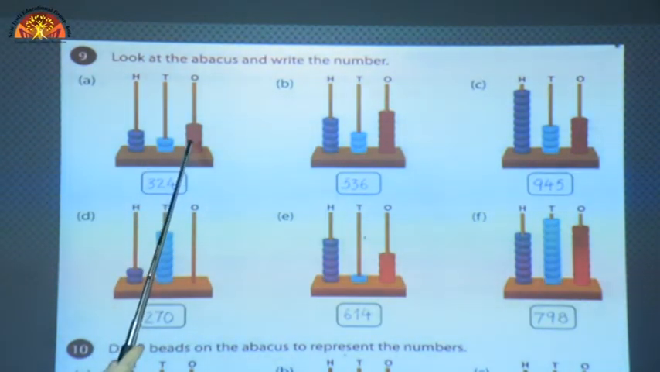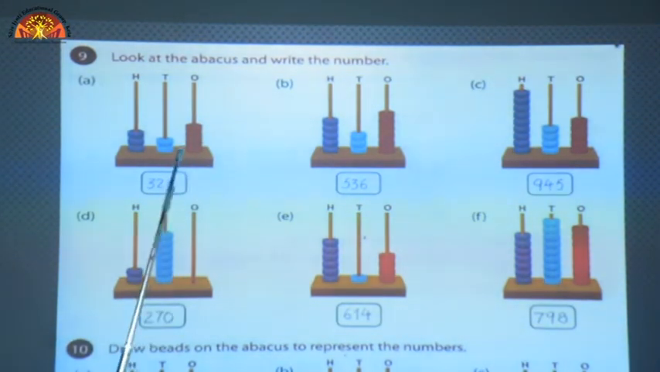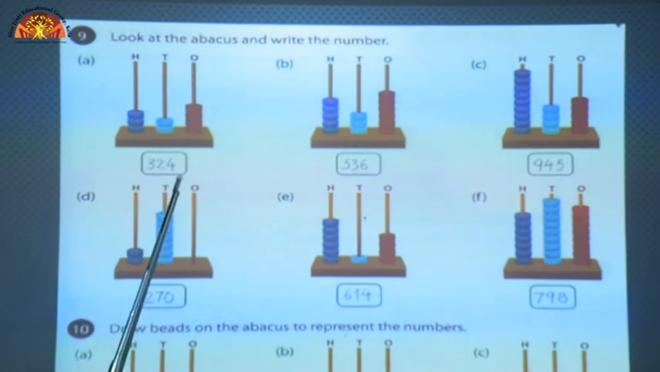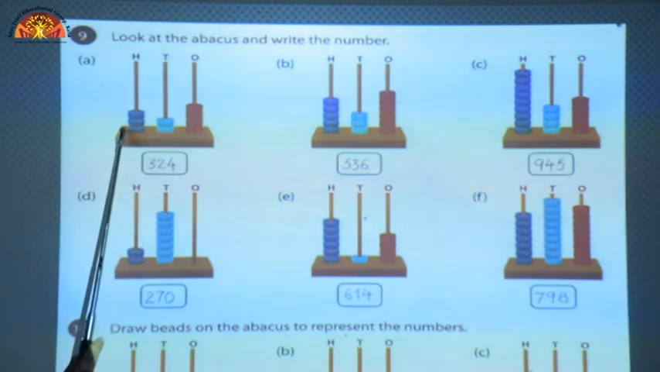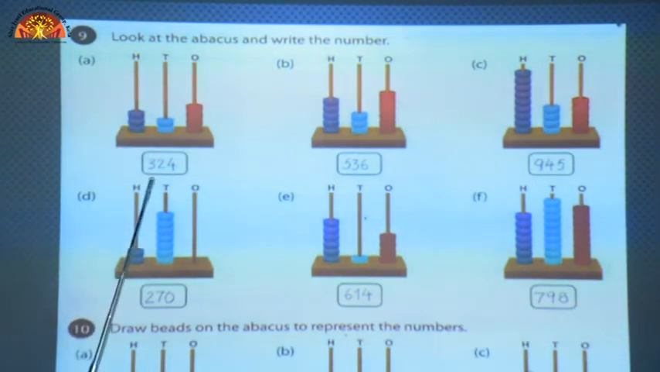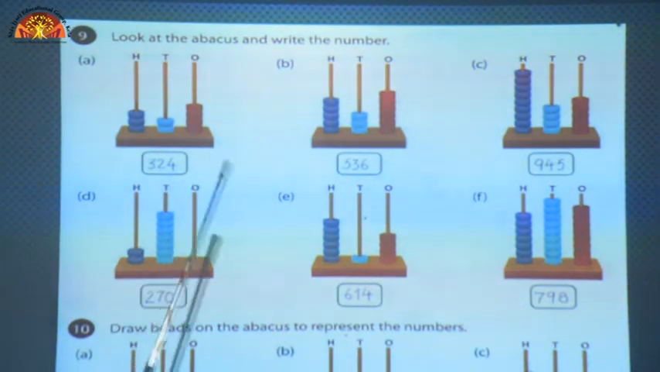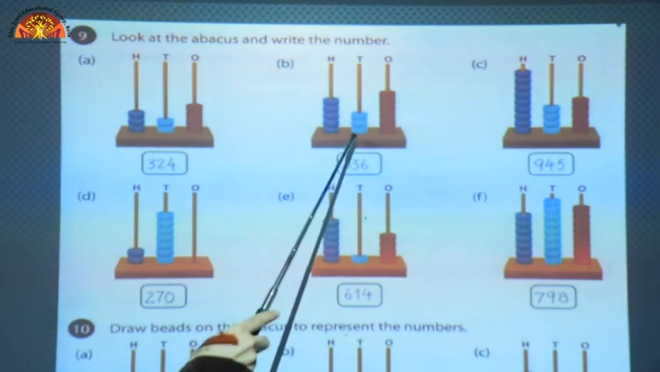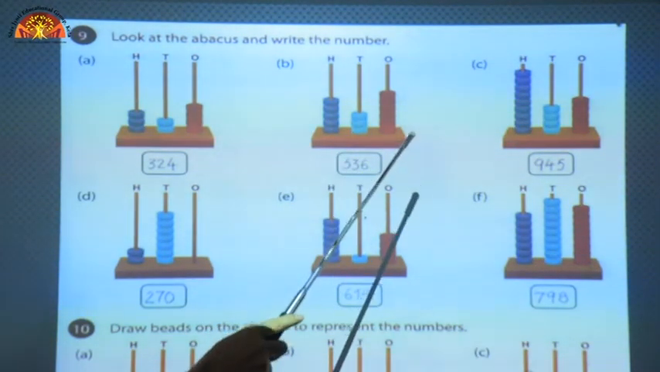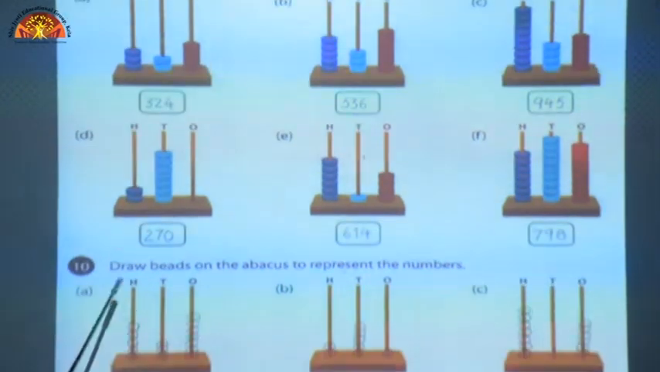Here 4 beads are at ones place, so we will write 4 at ones place. 2 beads are at tens place, so we will write 2 at tens place, and 3 beads are at hundreds place, so we will write 3 at hundreds place. The number will become 324. Clear? Now in the other ones, you can count the beads given on the abacus and write the number in the blank boxes.